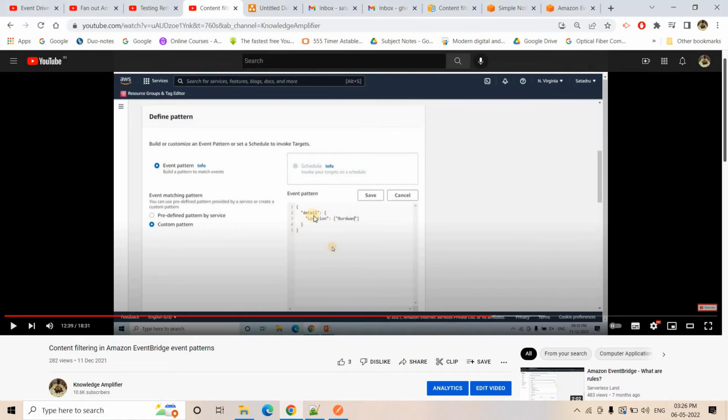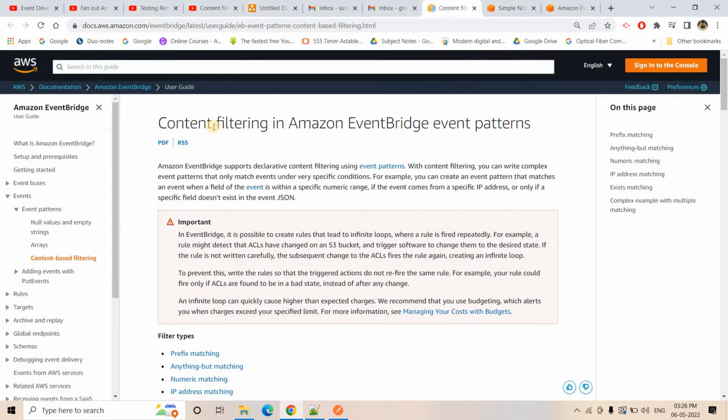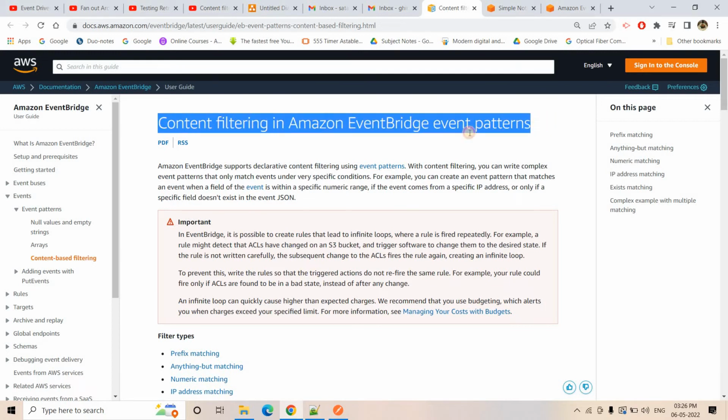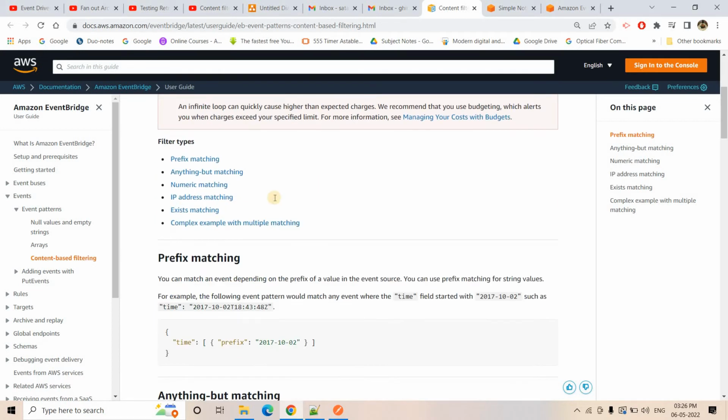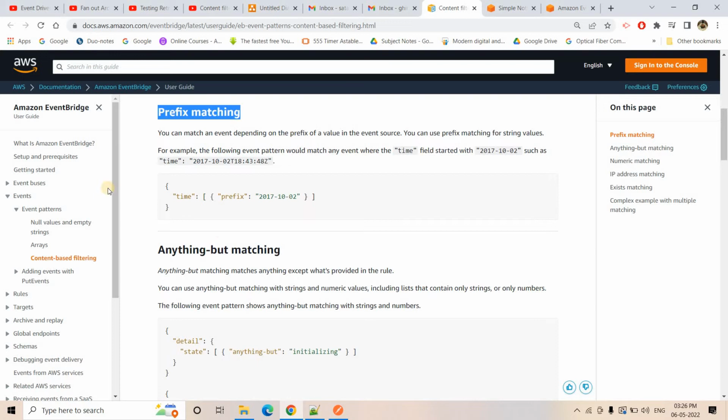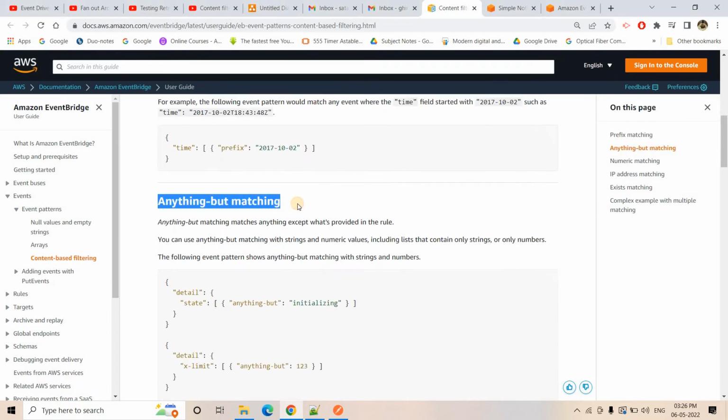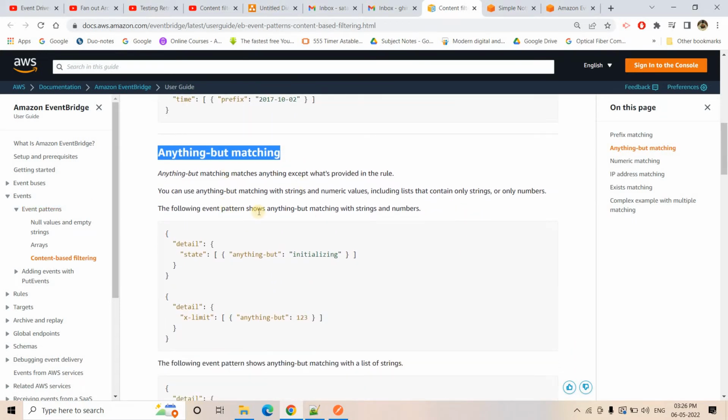So in the detail key, there should be another key called location, and location should be bar 1. Those contents alone will be filtered based on this rule, right? Like that, if you want to explore some more, you can check this documentation also, content filtering. There it is saying prefix matching, anything-but matching, equal to, not equal to, all this kind of condition you can try and explore.